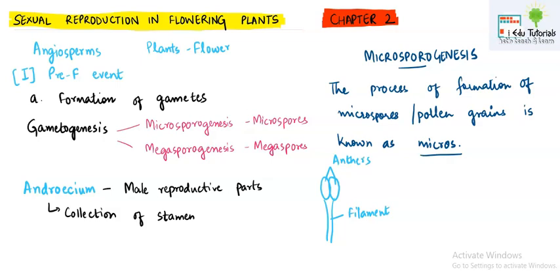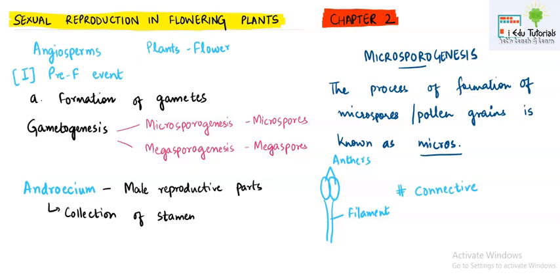So these anthers are present at the top and the filament is present at the base. Generally in a two-dimensional diagram you are able to see only these two structures. But if you see a 3D structure, or observe them live on the plant, you will find that the filament is connected to the anther by a point which is known as the connective.